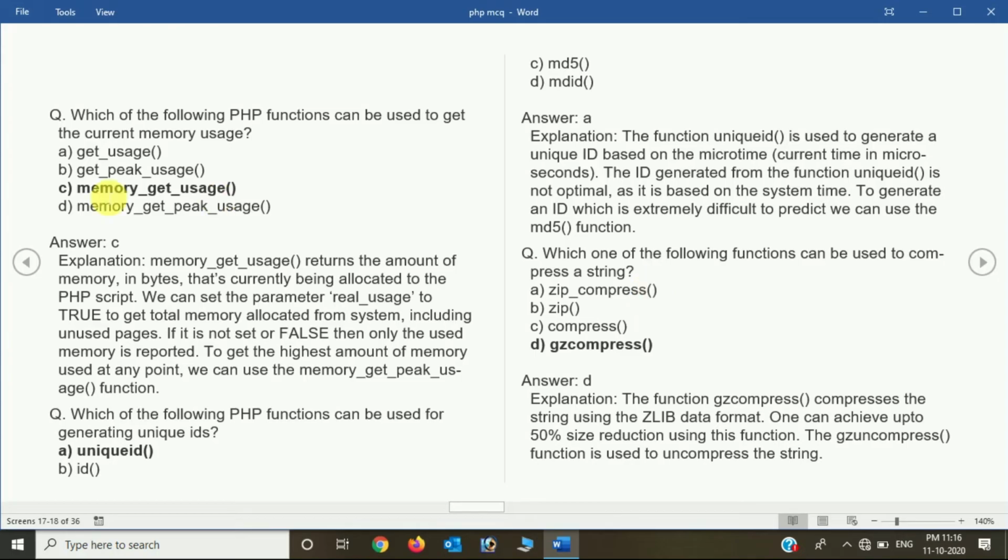Now which of the following PHP functions can be used to get the current memory usage? Suppose you want to get the current memory usage, how can it be done? Simple, we will use the memory_get_usage function. Which function can be used for generating unique IDs? uniqid is the function that we can use. And which function can be used to compress a string? Suppose you want to compress a string, the gzcompress function is more suitable for that task.